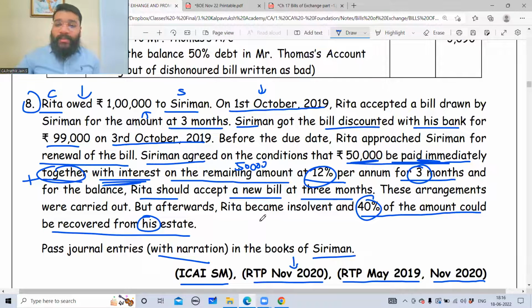So this is the situation where 40% of the amount of Rita could be recovered from her estate, from her properties, which is assets, all the assets put together. Clear with this point? Balance 60% is bad debt. Nothing is there. Where will they recover from?